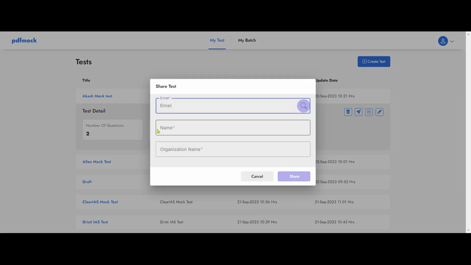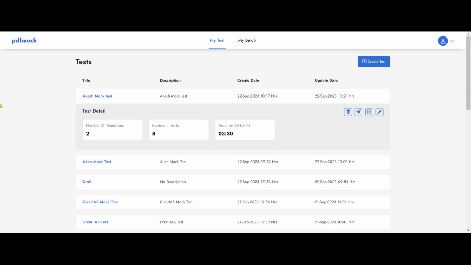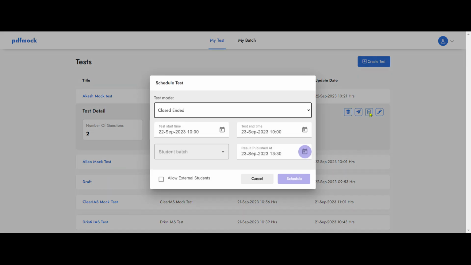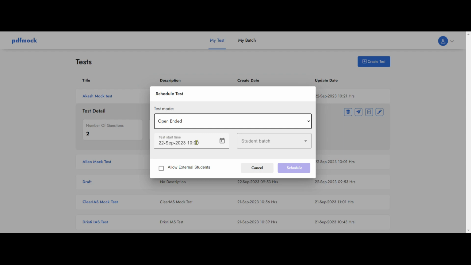You can share it amongst your colleagues who are present in pdfmock.com by typing their email and searching their profile and sharing from here. This particularly is very helpful when you have a junior staff or a data entry operator who can do it. Now we are going to schedule it. So there are two options: close-ended, open-ended. Close-ended means a particular date and time when you want to conduct this test. Open-ended means there is a start time, no end time.